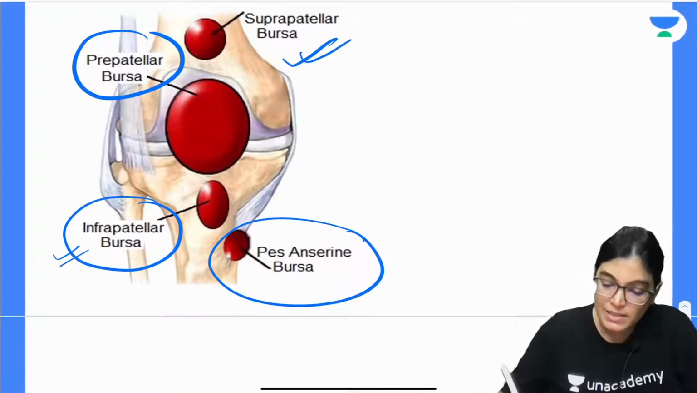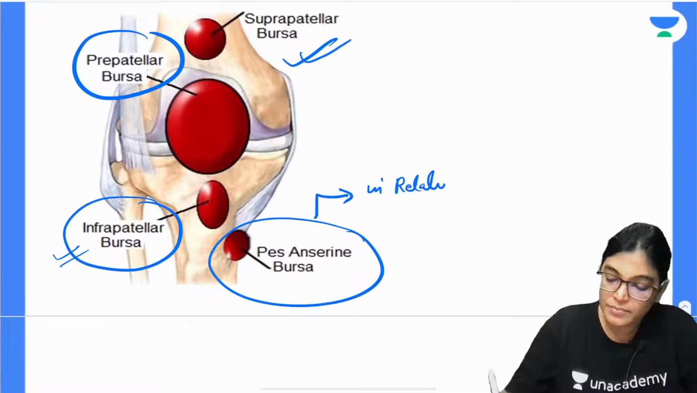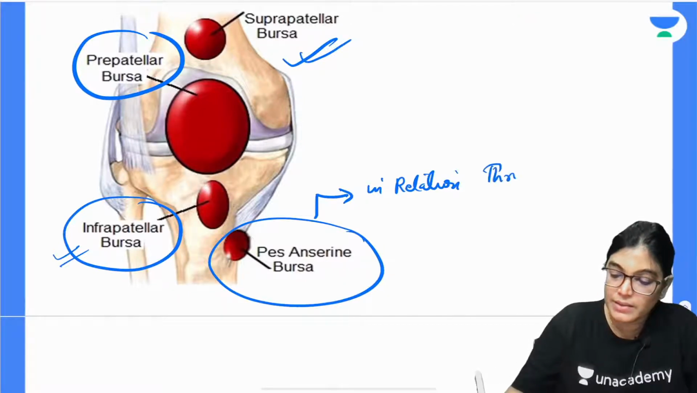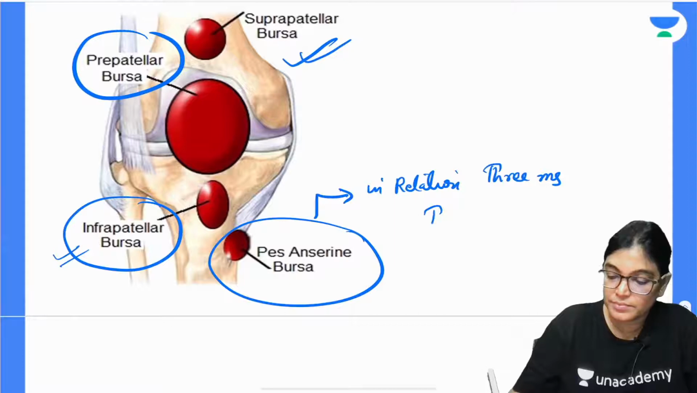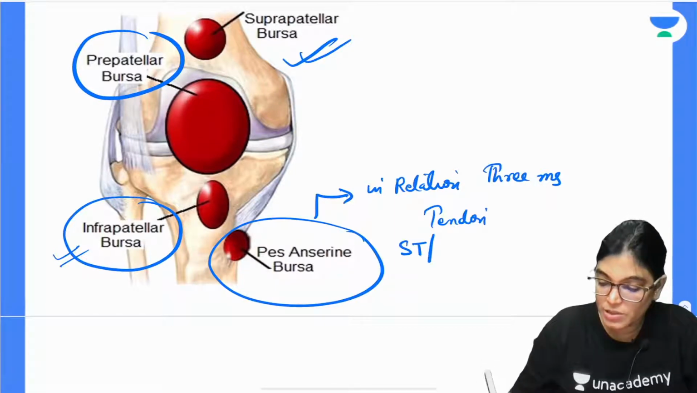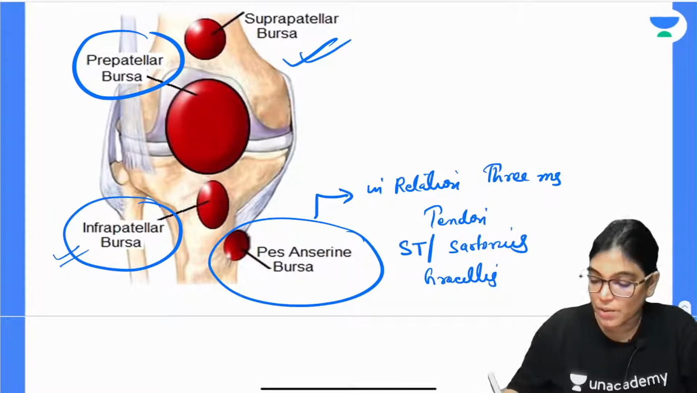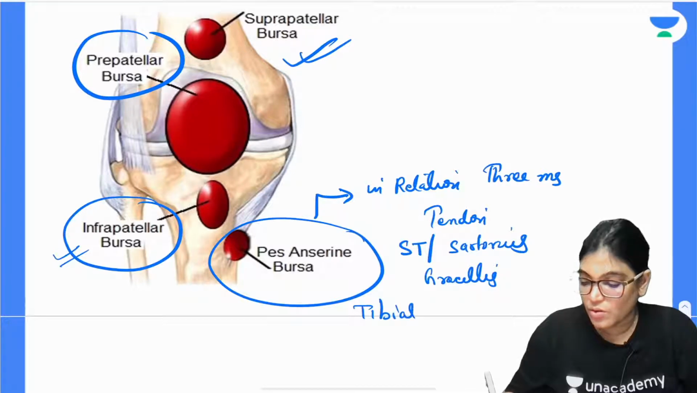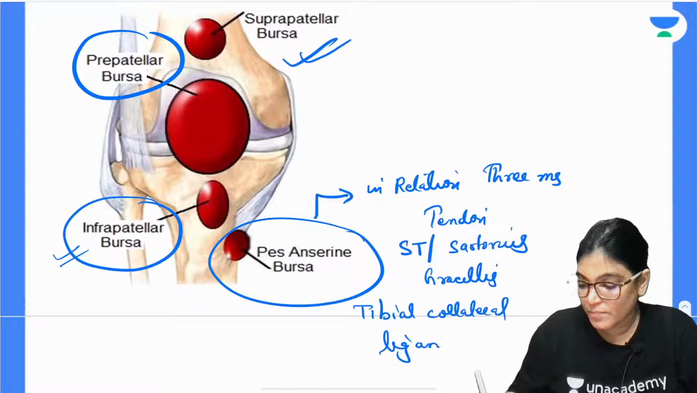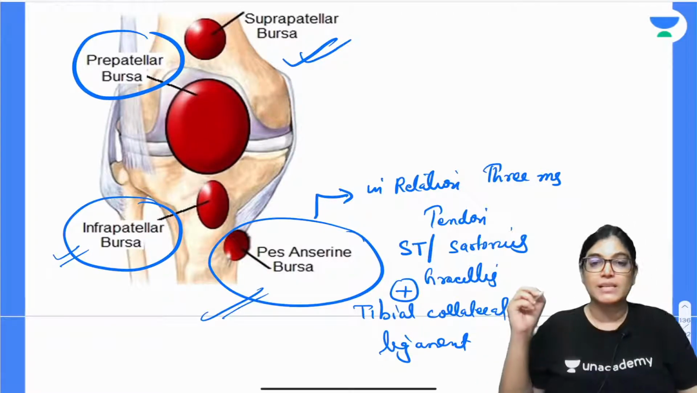The pes anserine bursa lies in relation to three muscle tendons: the semitendinosus, the sartorius and the gracilis. These will be separated from the tibial collateral ligament by the pes anserine bursa.